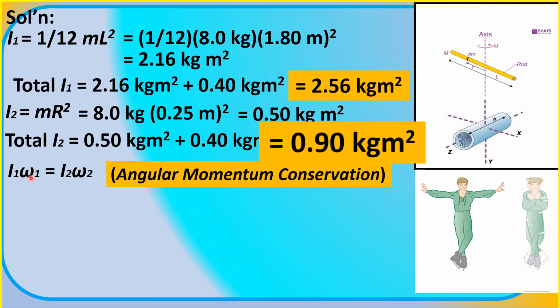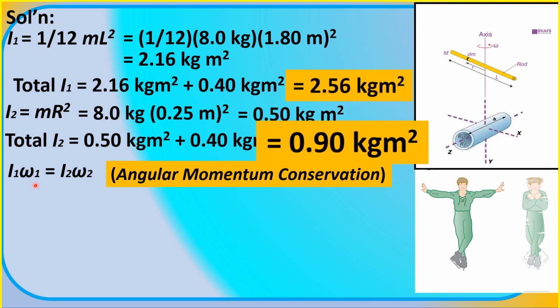I sub 1 omega 1 is equal to I sub 2 omega 2, where the product I sub 1 omega 1 means that in this position, while his hands and arms are still outstretched, the angular momentum of the figure skater is just equal to his moment of inertia, I sub 1, multiplied by his angular speed, omega 1.